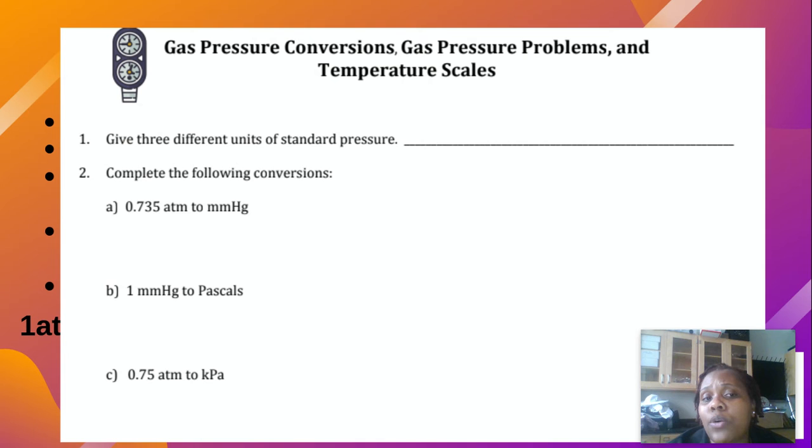So I'm going to work out questions 2A, B, and C for you right now to make sure you understand how to do it. So let's look at A first. It says you have 0.735 atmospheres, and you need to change it from atmospheres to millimeters of mercury.